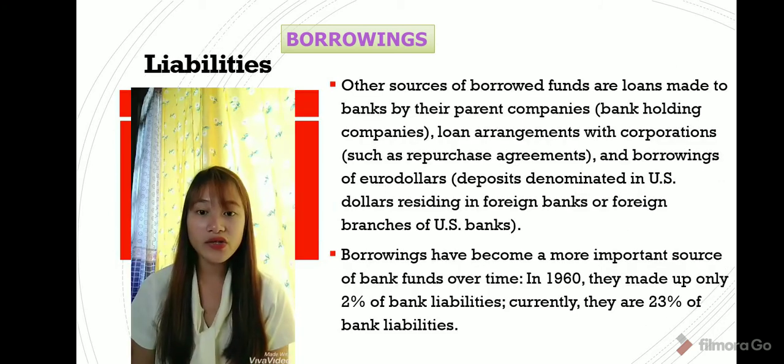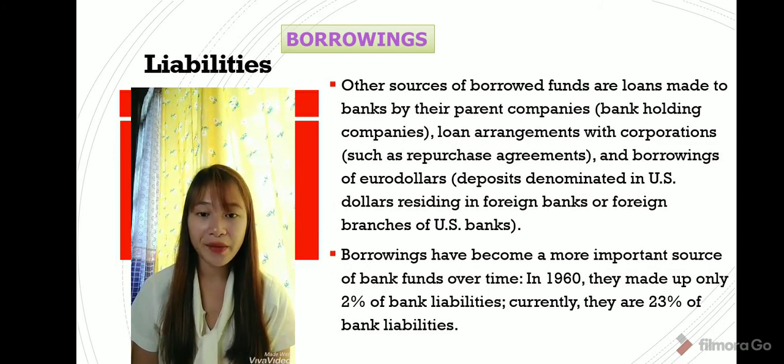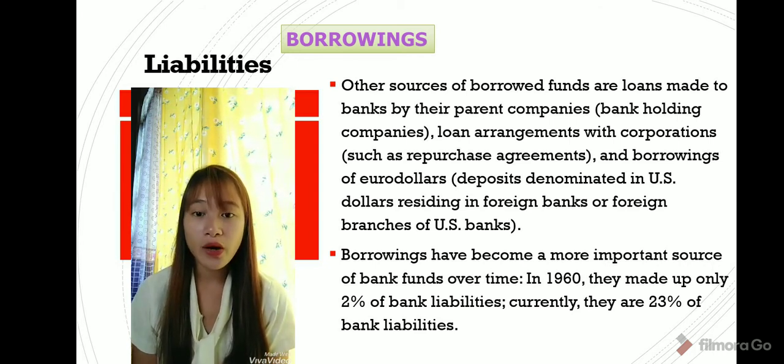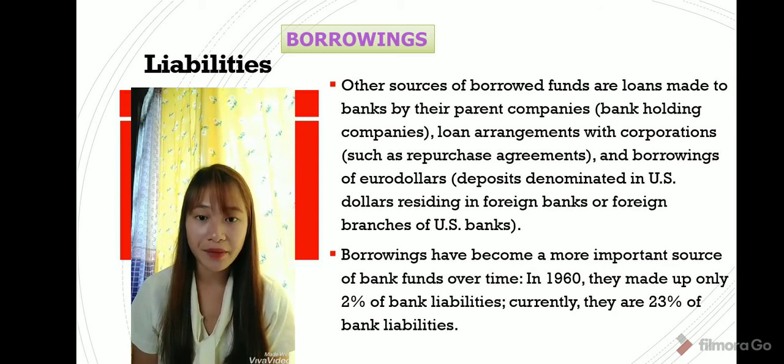by the Fed. Other sources of borrowed funds are loans made by banks to their parent companies, loan arrangements with corporations, and borrowings of Eurodollars. So borrowings are a more important source of bank funds over time. Currently, they are 22% of bank liabilities.